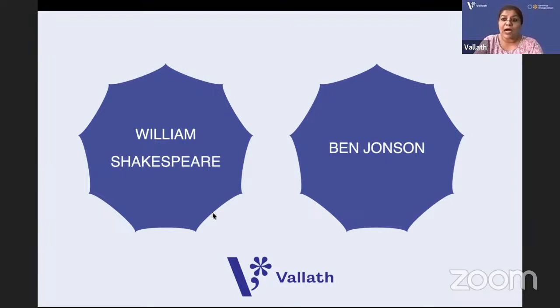Stephano and Trinculo are in, that you will know. Stephano and Trinculo are characters in The Tempest. They are characters who are drinking. They are having a good time with our Caliban. Remember, they are characters in The Tempest. So characters, situations, then things that happen in the plays, that is also important.